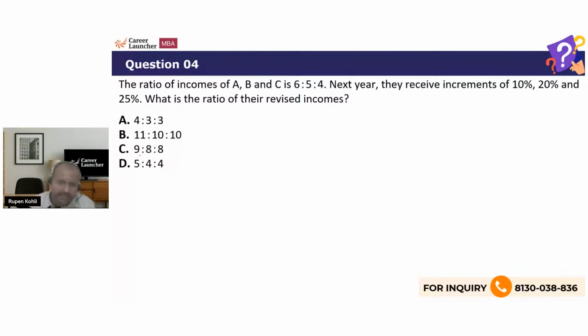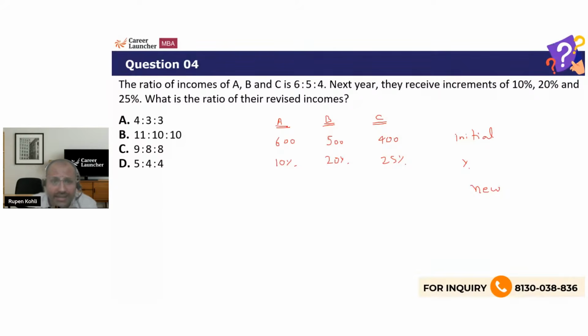So, this time there is only one ratio involved. So, here we can just directly work with numbers. The moral of the story is, when there is only one ratio given, you can always start with just the numbers. So, for A, B, and C, let's assume their incomes to be 6:5:4, so 600, 500, and 400. This is their initial salaries. The percentage increase that is given to them is respectively 10%, 20%, and 25%. So what is the new salaries after this percentage increase?